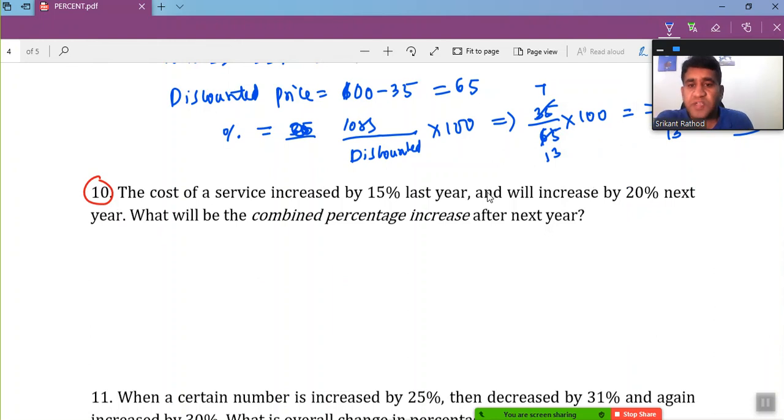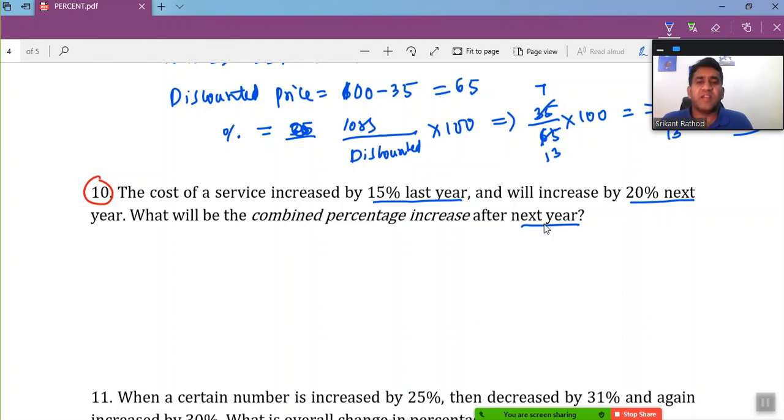The cost of service increased by 15% last year and will increase by 20% next year. What will be the combined percent increase after next year? I don't know the original value here, so you can go with 100 or x.